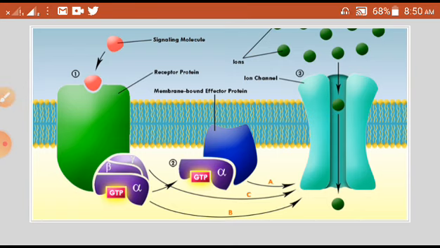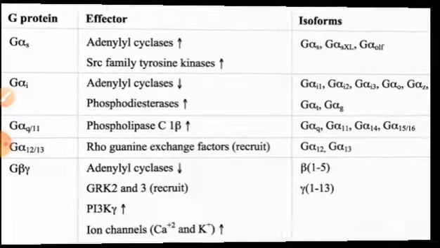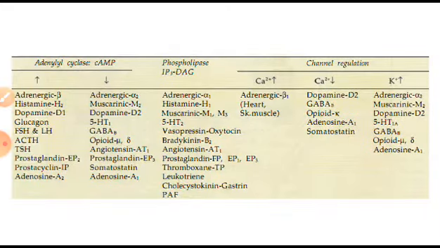When these ions come in, they will cause polarization, hyperpolarization, depolarization, or various other processes, and the physiological effect will be produced. So this is the way it happens. Here I want to tell you one thing.